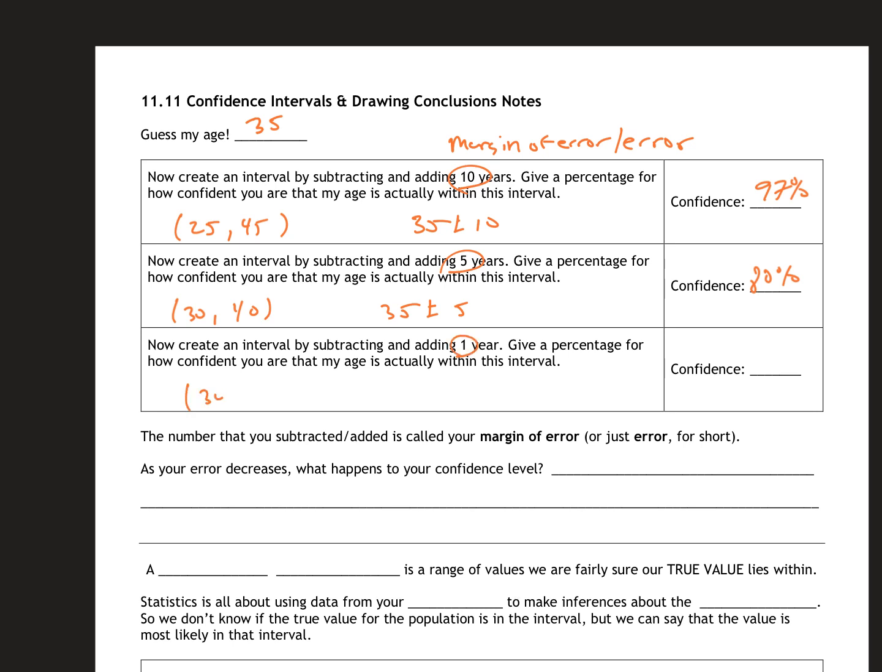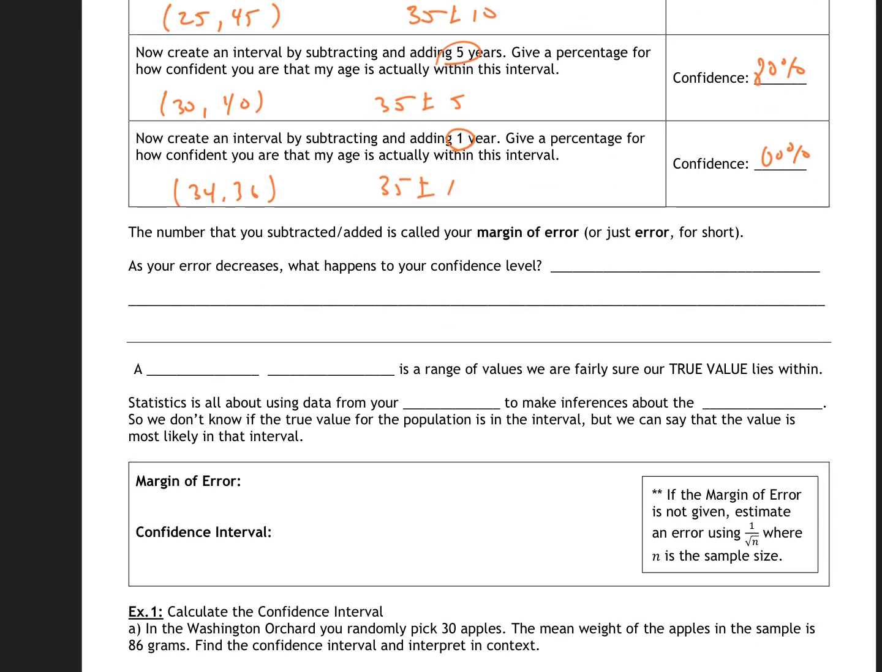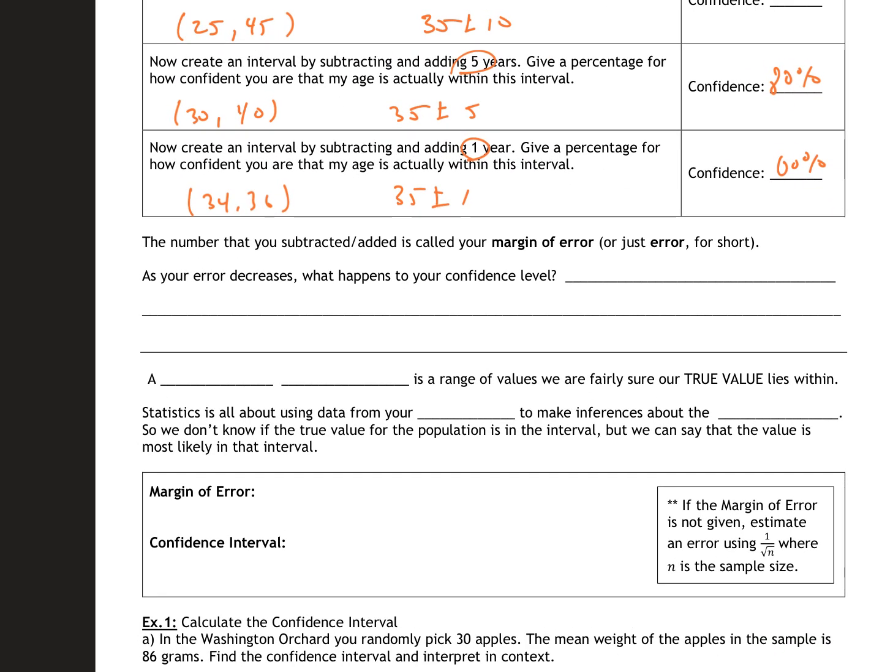So now create within 1 year. That would be 34 to 36. So it's 35 plus or minus 1 year. And that's a 60% confidence interval. So the number you subtracted and added is called your margin of error, or just your error for short. We're kind of looking at it. So as the error decreases, what happens to your confidence level?